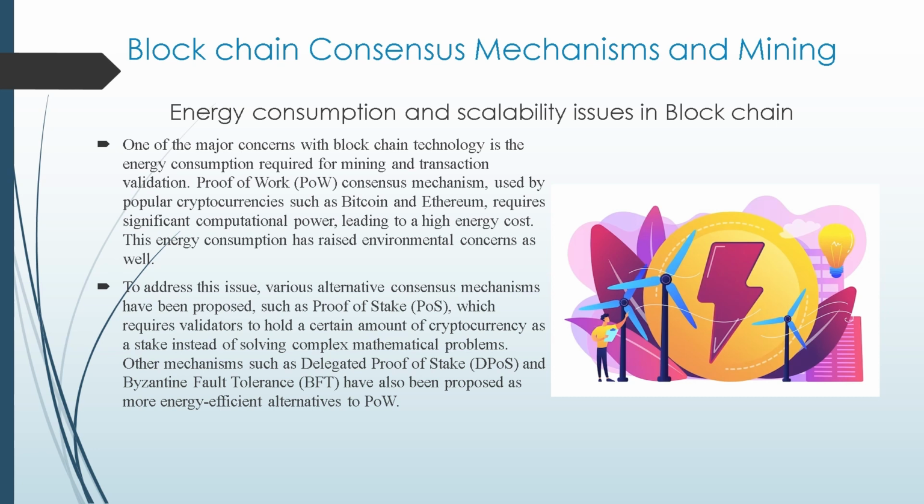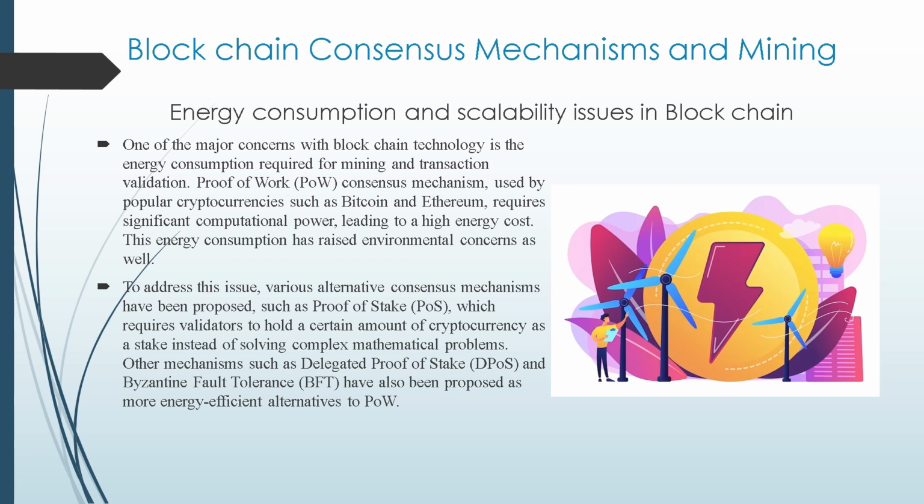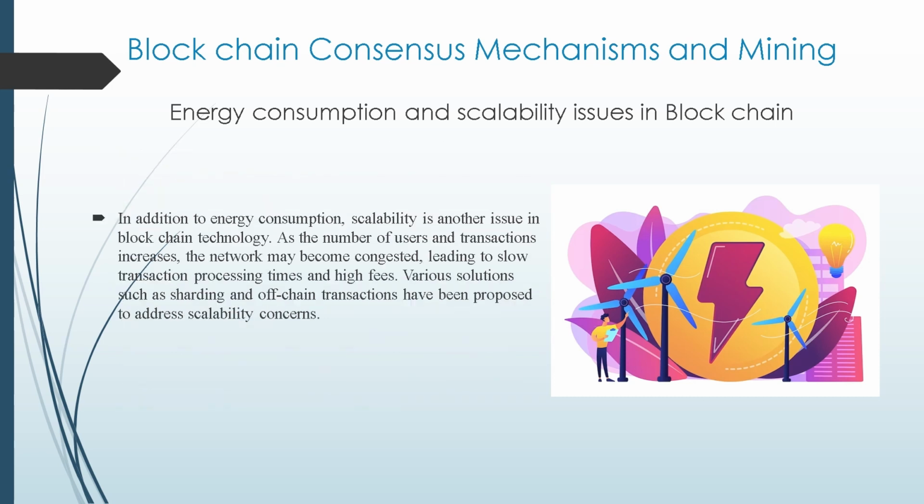To address this issue, various alternative consensus mechanisms have been proposed, such as proof of stake (POS), which requires validators to hold a certain amount of cryptocurrency as a stake instead of solving complex mathematical problems. Other mechanisms, such as delegated proof of stake (DPoS) and Byzantine fault tolerance (BFT), have also been proposed as more energy-efficient alternatives to POW.